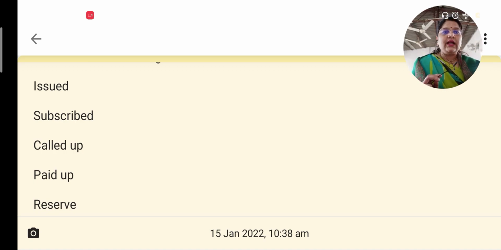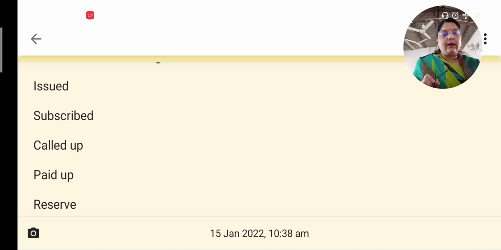Now we also know that the liability of a shareholder is limited only to the face value of the shares that he holds, and the company does not require the entire amount immediately. So it will call that amount in parts. Like let us say if the share is worth 10 rupees, then 2 rupees may be called on application, 2 rupees on allotment, and the remaining 6 rupees may be called in 2 calls of rupees 3 each or 3 calls of rupees 2 each. That will be the discretion of the company. So the amount that the company is asking the shareholders to pay is called the called up capital.